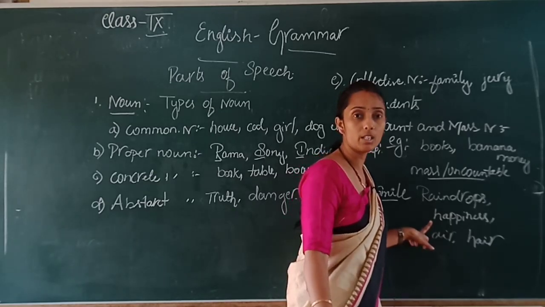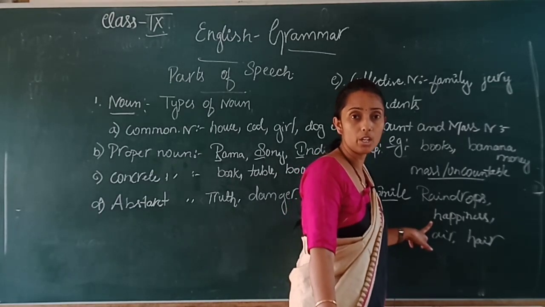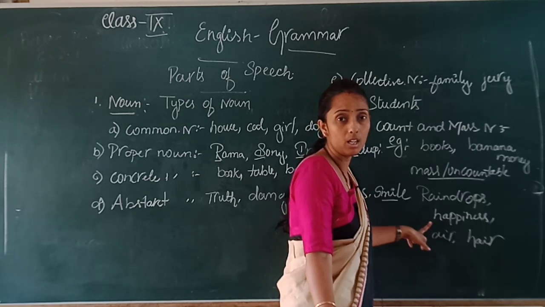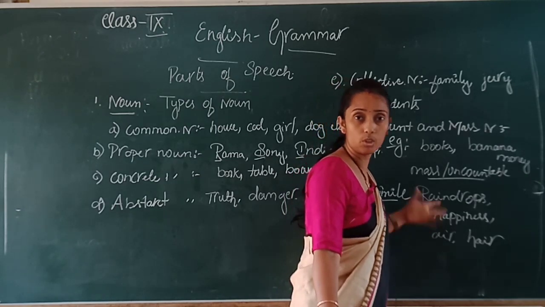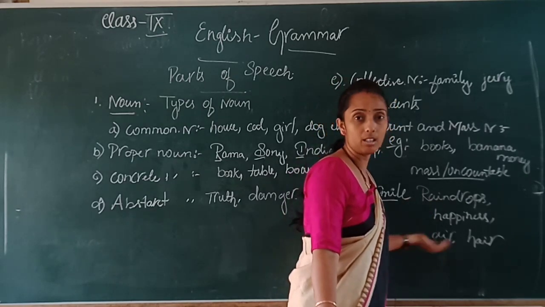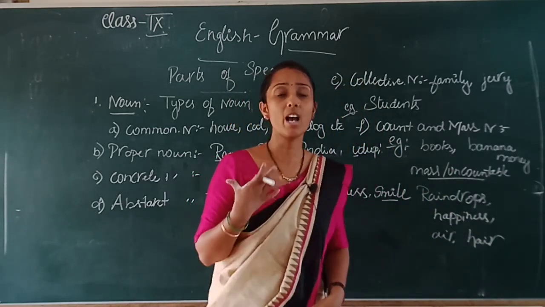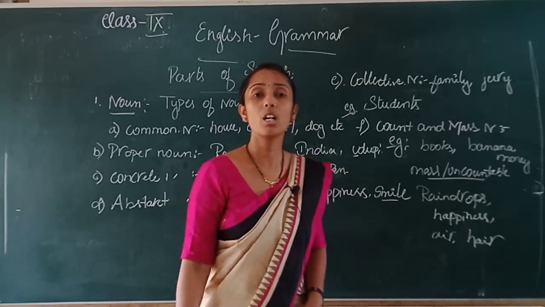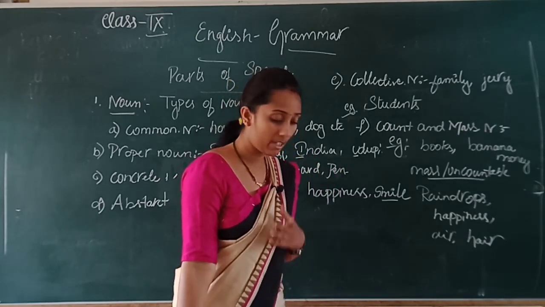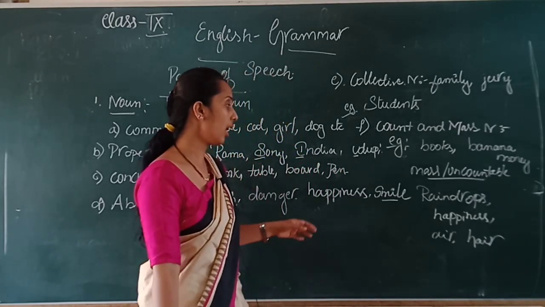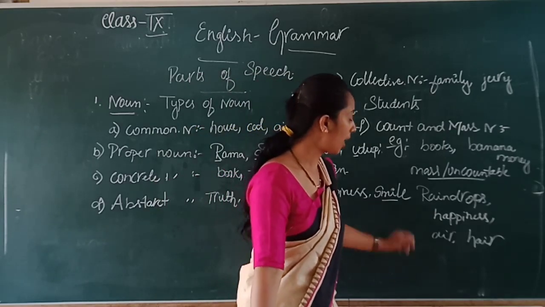Happiness. Can you measure the amount of happiness? Can you measure how much or what percentage of happiness you are feeling? You cannot. Then the hair on your head, you cannot count. You can say that I have thick hair, but you cannot count it. So the noun which cannot be counted comes in the uncountable noun.